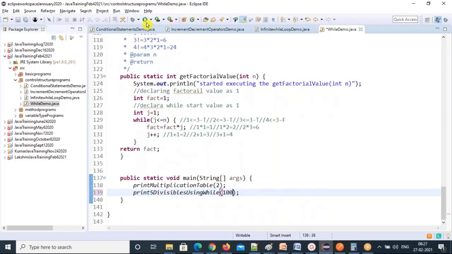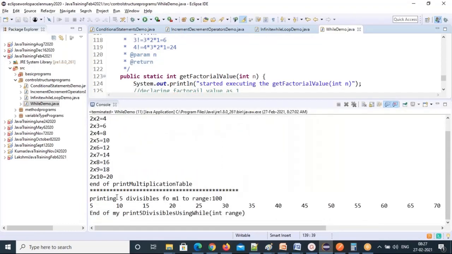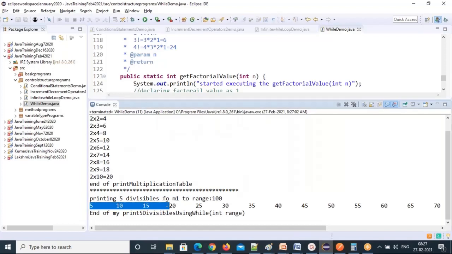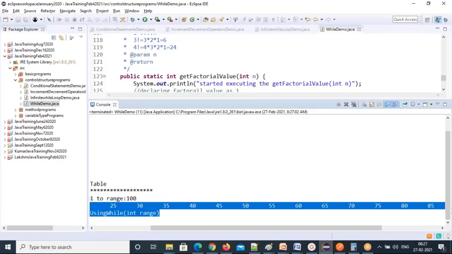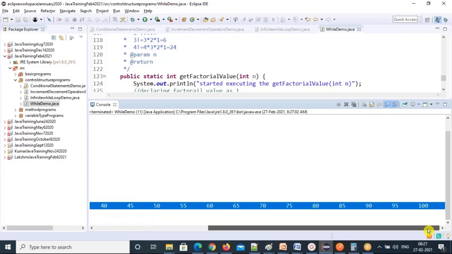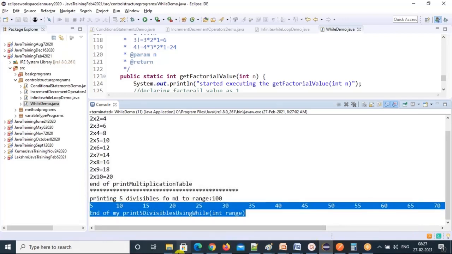So 1 to 100, I'm printing multiples of 5. See, only multiples of 5 will print here: 5, 10, 15, 20, 25, 30, 35. Only multiples of 5 till 100. Other numbers are skipped automatically. That's what a filter does. Who is doing the filter? The if condition is doing the filter.